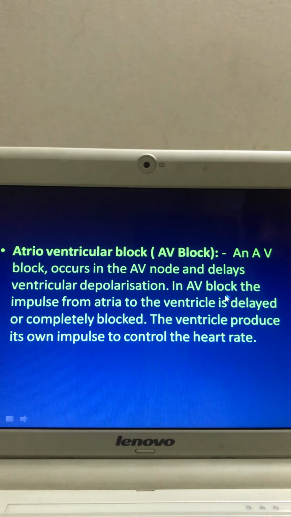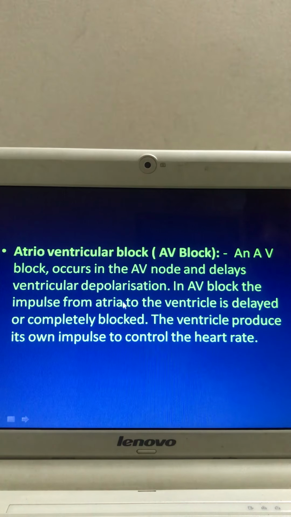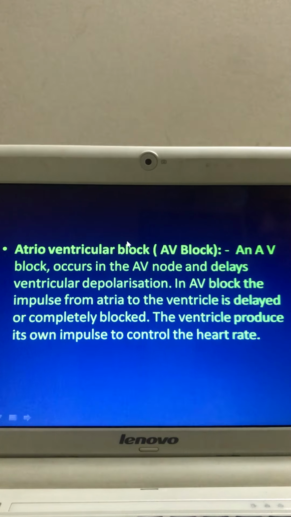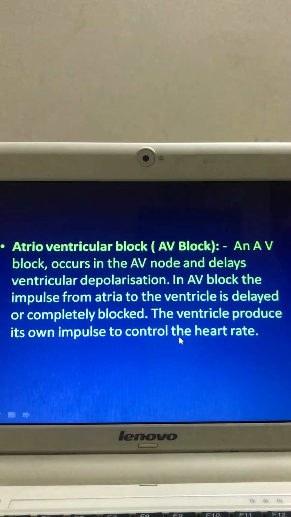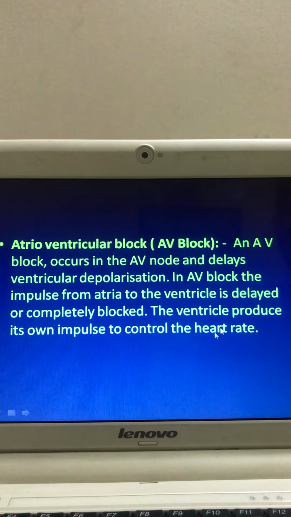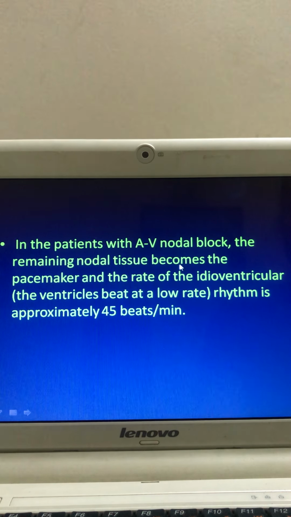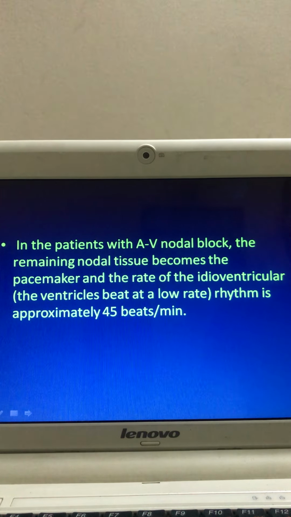Now, when there is delay in ventricular depolarization, the ventricle contracts late, and when the impulse doesn't reach the ventricle at all, the ventricle produces its own impulse to control the heart rate. In patients with AV nodal block, the remaining nodal tissue becomes the pacemaker and the rate of ventricular rhythm is approximately 45 beats per minute.